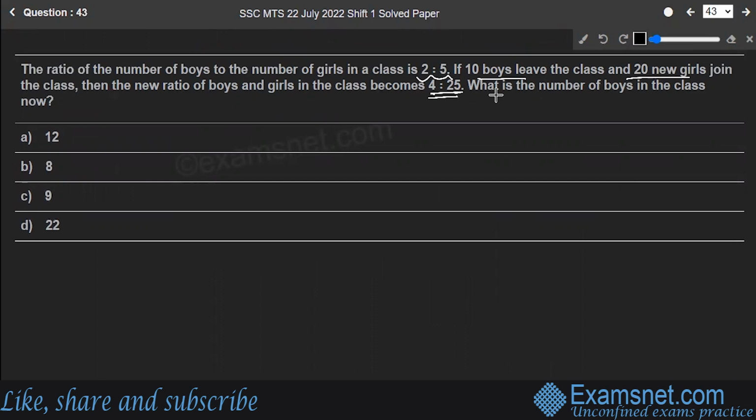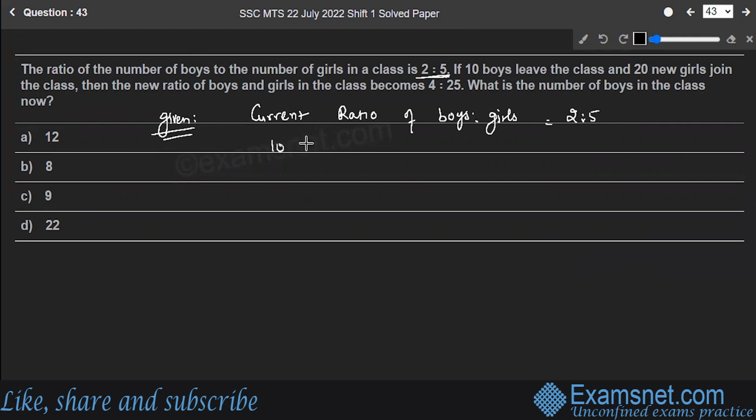Okay, so first thing, I'll assume the number of boys and girls. You are given their current ratio is 2:5. Given current ratio of boys is to girls is 2:5.